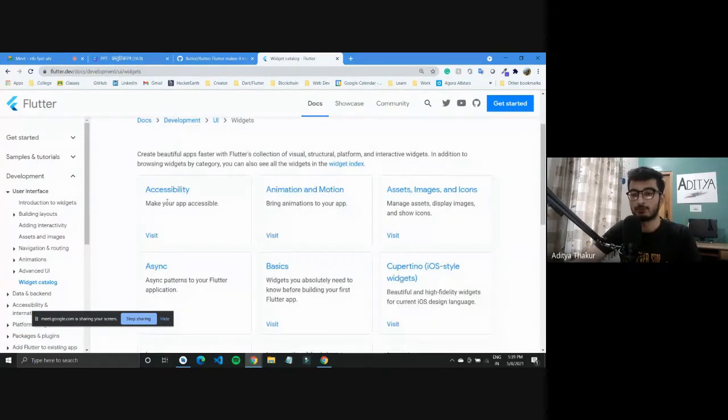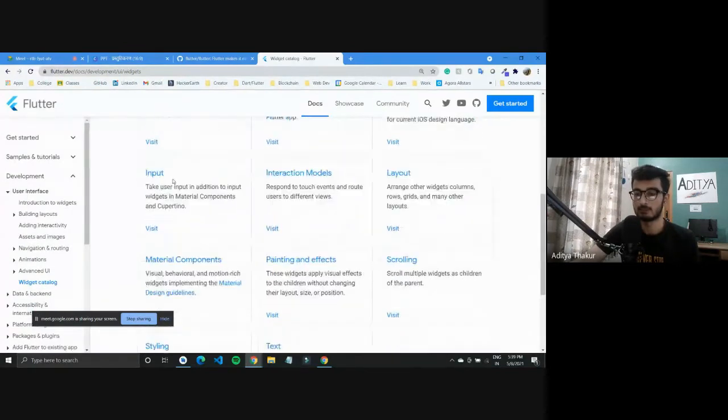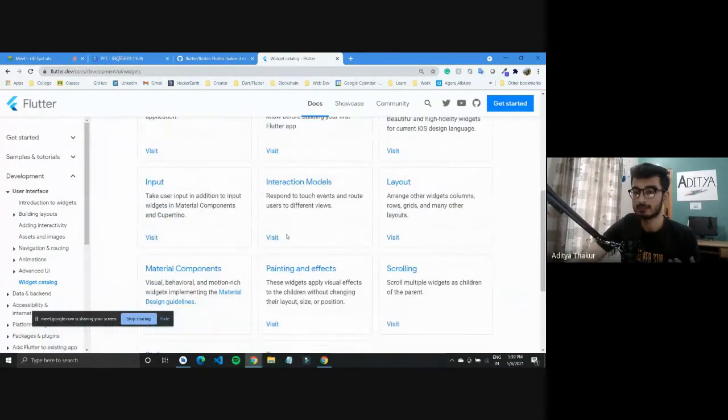If you want to insert text in your Flutter application, you can use a text widget and put the text there. If you want to use an image, there is a widget for that as well. So we have this widgets catalog that lists out the widgets that you can use inside your Flutter application.